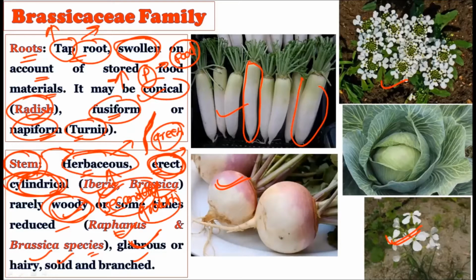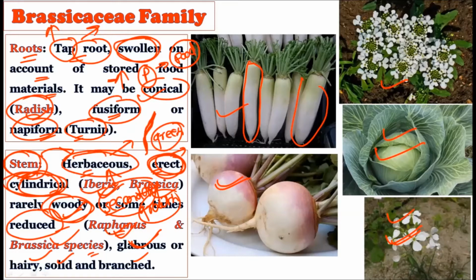Sometimes it gets reduced. For example, in Raphanus and the Brassica species, consider this is the Brassica, and Raphanus, and here you can easily observe the stem is reduced. Once you see a Brassica species, for example cabbage, if you find the cabbage in the agricultural field and look for the stem, you will not see any stem. So here the stem is much reduced, almost to a negligible level. There is no sign of the stem at the site.